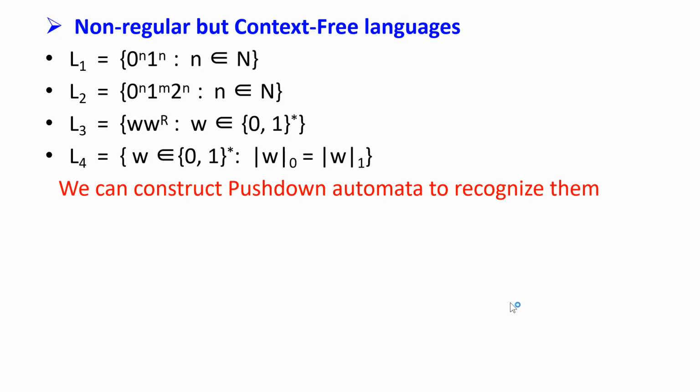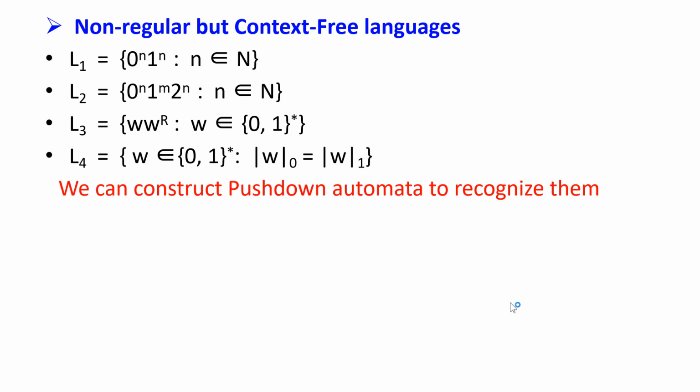Now it has three parts: consecutive zeros followed by consecutive ones, and then followed by consecutive twos. Here it requires the number of zeros be equal to the number of twos, but it does not require the number of ones. L3 is the set of even-length palindromes, and L4 only cares about the number of zeros and the number of ones, but not the order they appear in the string.